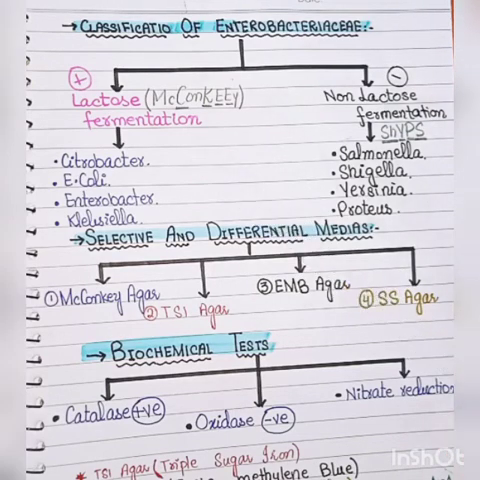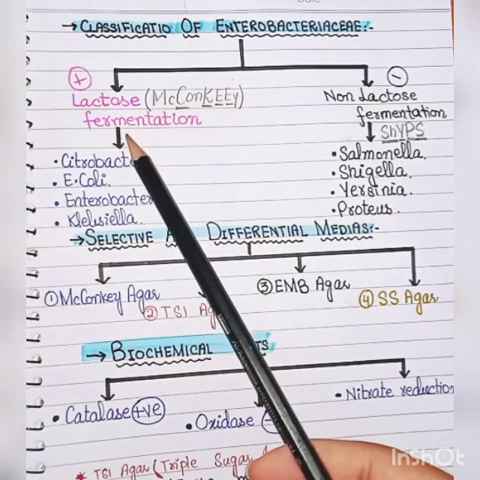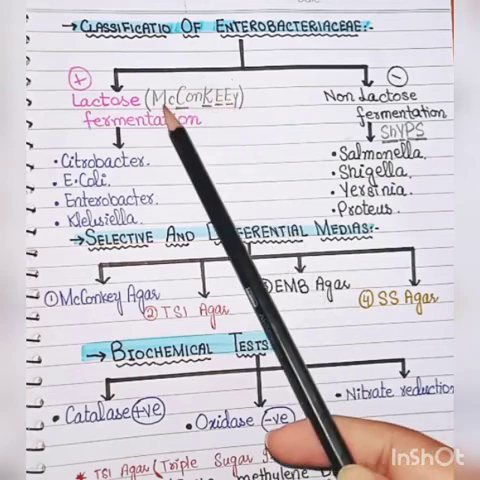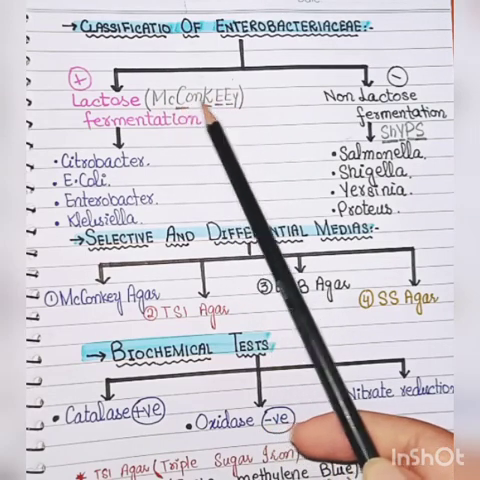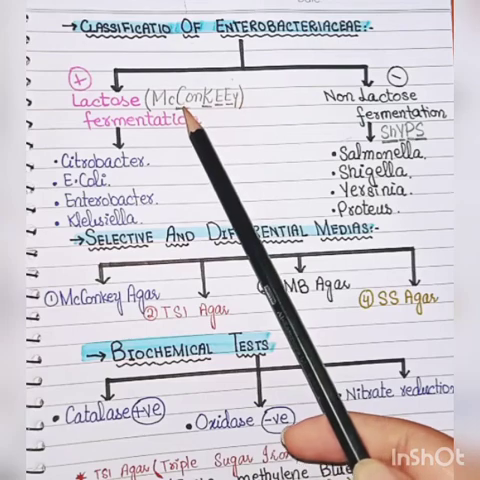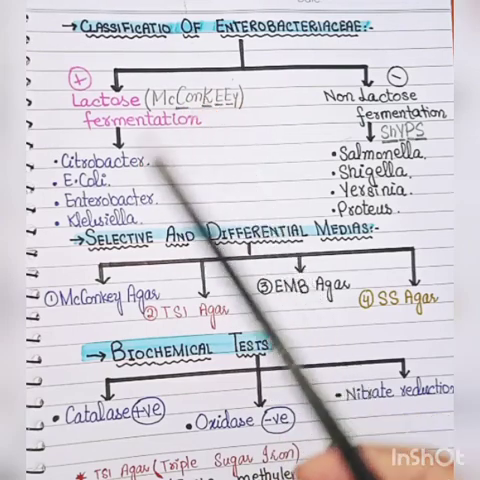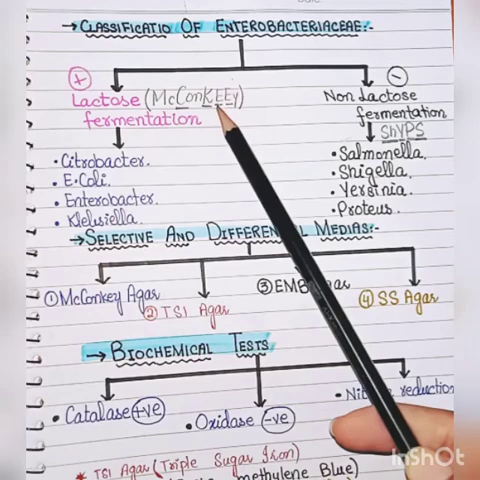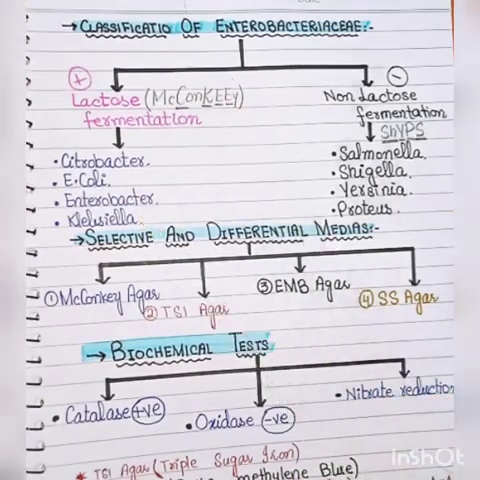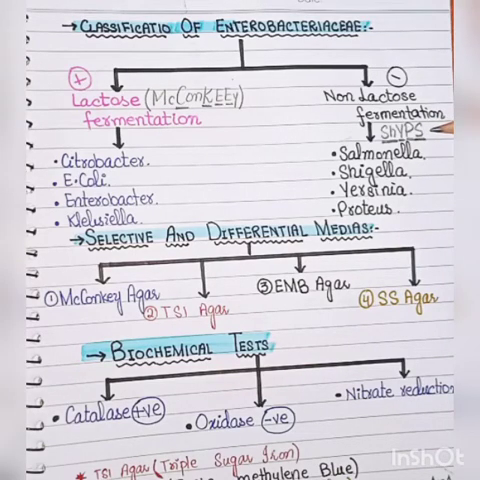What are lactose fermenters and what are non-lactose fermenters? We have a mnemonic for you. Lactose fermenters grow on MacConkey agar, so from MacConkey: C for Citrobacter, K for Klebsiella, E for E. coli, and E for Enterobacter. What are the non-lactose fermenters? I also have a mnemonic for you, that is SHIPS: SH for Shigella, Y for Yersinia, P for Proteus, and S for Salmonella.